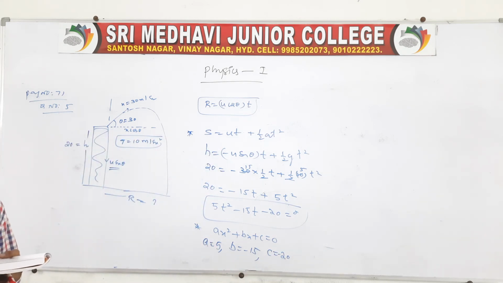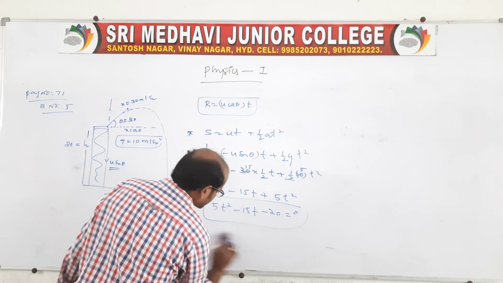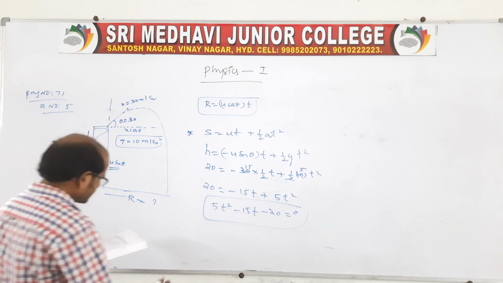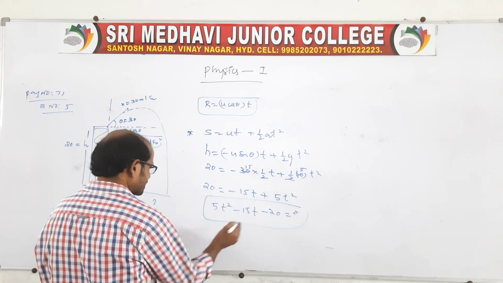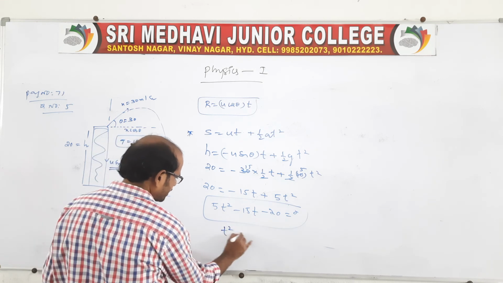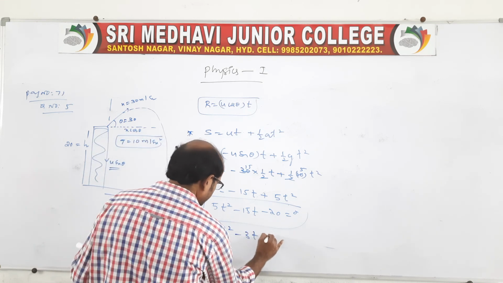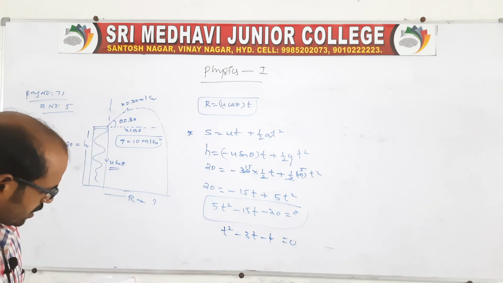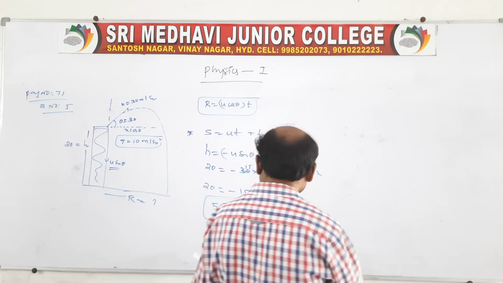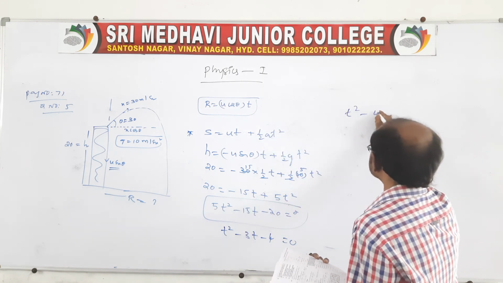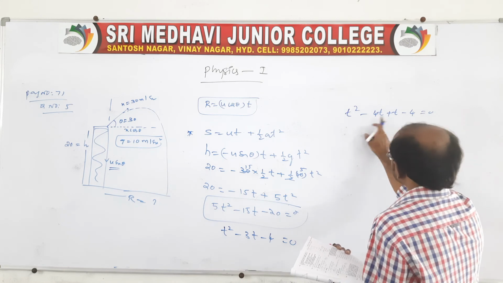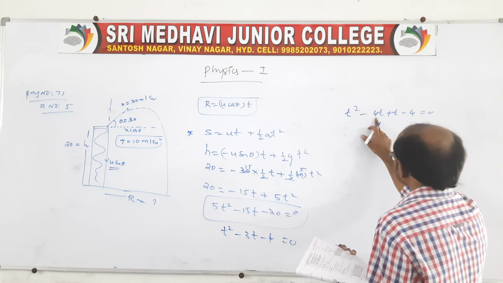Or else we can also divide like this, we can rationalize like this. See, you take 5 common, t square minus 3t minus 4 is equal to 0, we can write. Directly we can also write like this, it is t square minus 4t plus t minus 4 is equal to 0, because you multiply this and you subtract this, you will get the same.